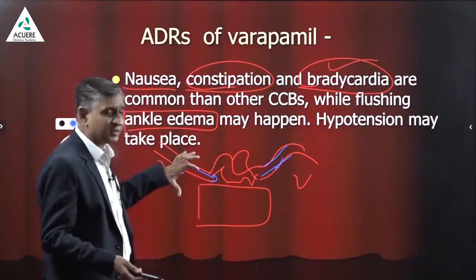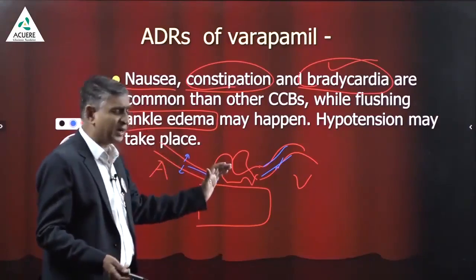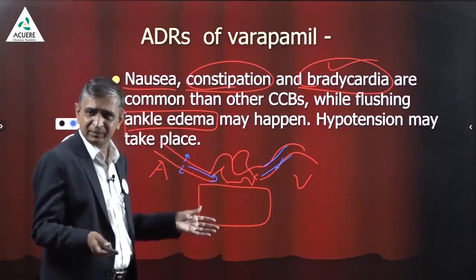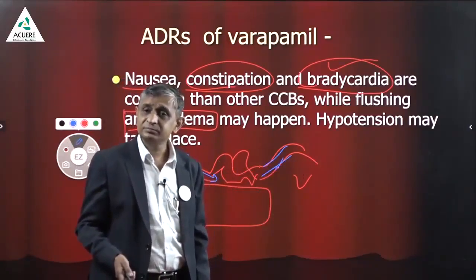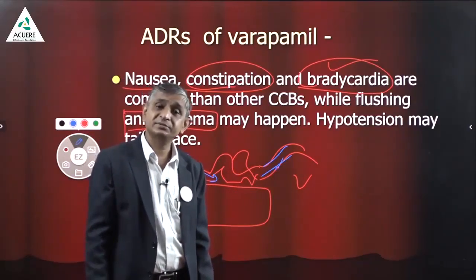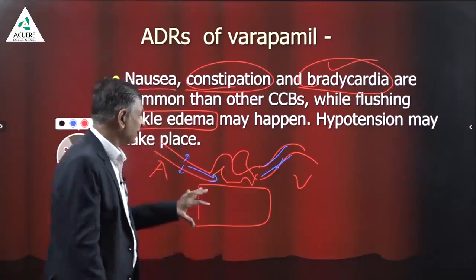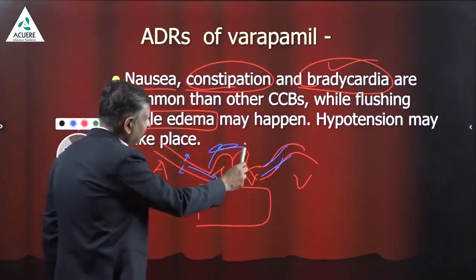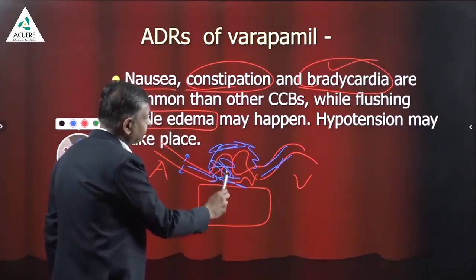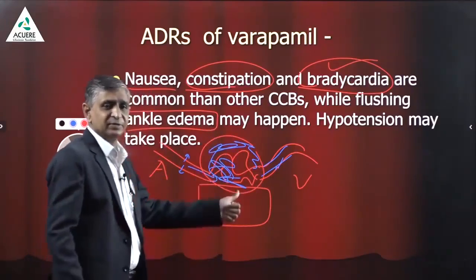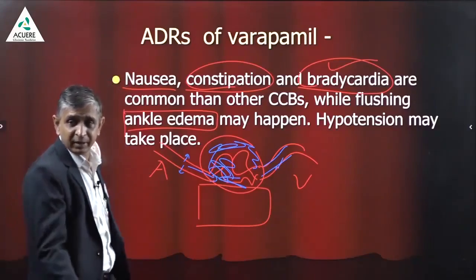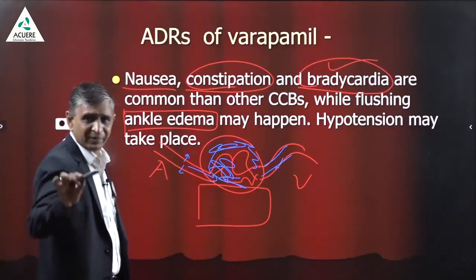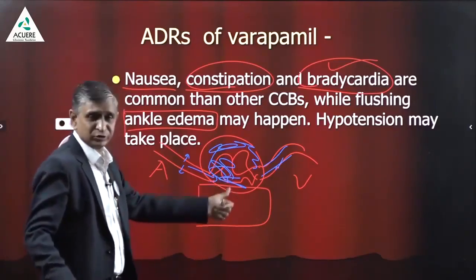That's why dilation of the arteries will put more blood here, more oozing will take place, and drainage is not so good because there is no dilation of veins. So plasma may accumulate here, and this will end up in edema, ankle edema. It does not happen in every patient, but it is a possibility.